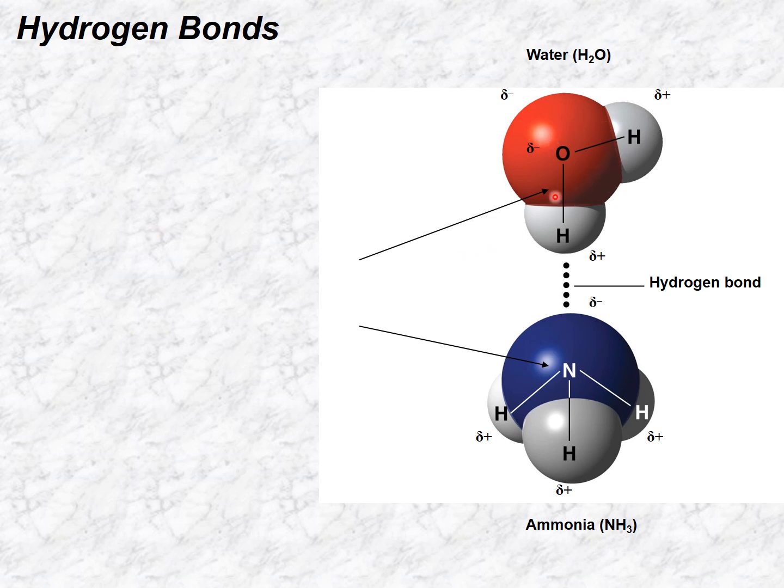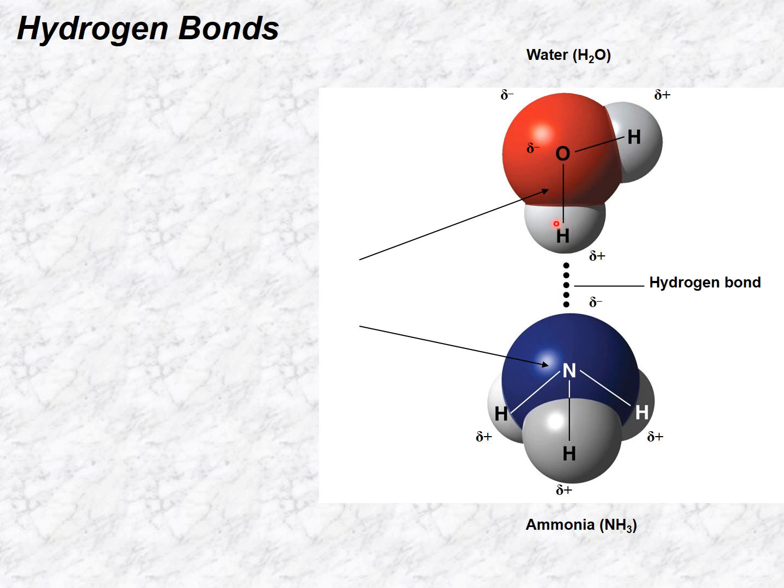So here we have a water molecule. Remember, these are polar covalent bonds right here. And here, ammonia, these are polar covalent bonds because nitrogen, in this case, has a higher electronegativity than the hydrogens. So this creates a partial negative charge on this side. Now, hydrogen bonds are going to occur between hydrogen, of course, that's why they're called hydrogen bonds.